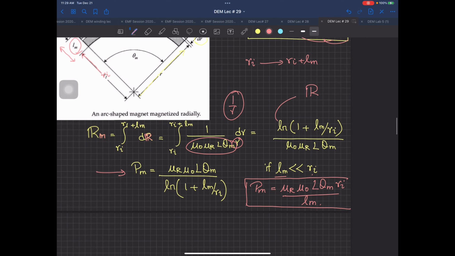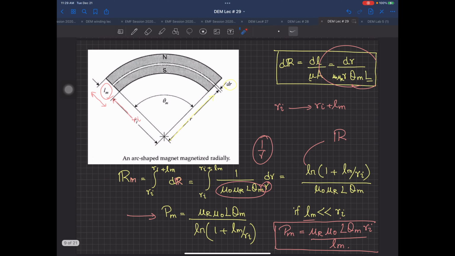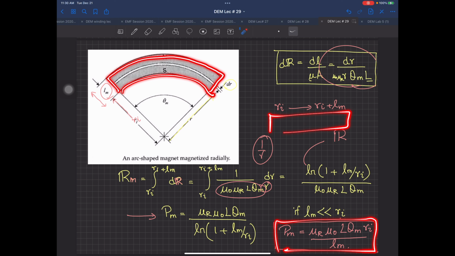So practically, what I mean by this whole proof is that if the magnet is considerably bigger in thickness, then you have to apply this expression for the reluctance. But if Lm is much smaller than Ri, then you come back to your normal equation, because we are assuming that if you open this curved structure, it still becomes a rectangle. But if Lm is not much smaller than Ri, then you will have to use this one. This also depends on the design.